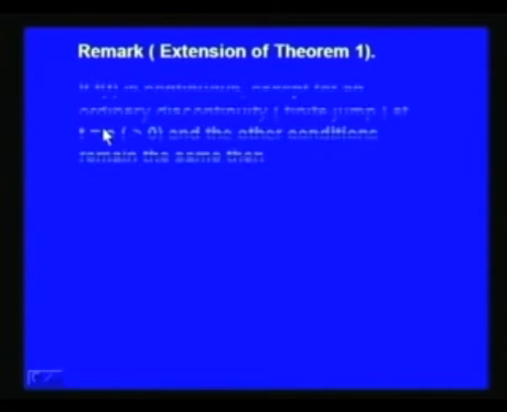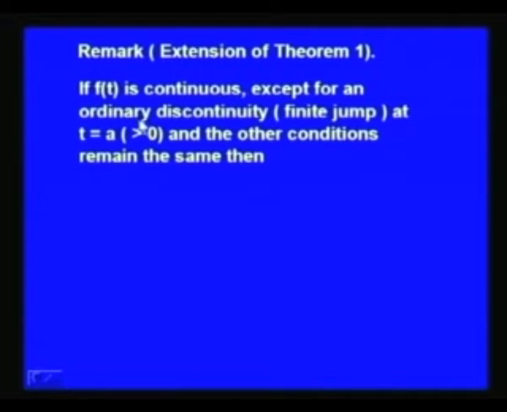infinity e to the power minus s t into f t dt, because integral over 0 to a 1, integral over a 1 to a 2, integral over n minus 1 to n, and integral over n to infinity can be combined together, and we get the integral 0 to infinity e to the power minus s t into f t dt. So, we get this further equal to minus f 0 plus s times Laplace transform of f t, and thus in the case when f dash t is just piecewise continuous, again we get the Laplace transform of f dash t as s times Laplace transform of the function f t minus f 0 whenever s is greater than gamma. Now, let us study an extension of theorem 1.